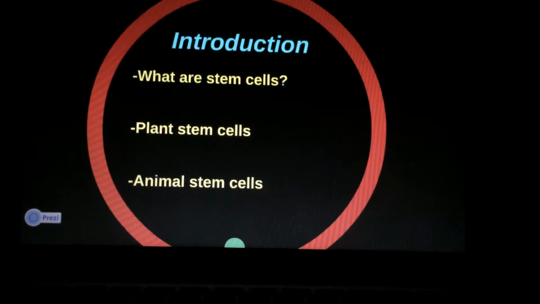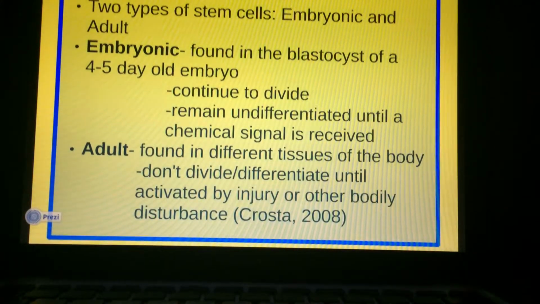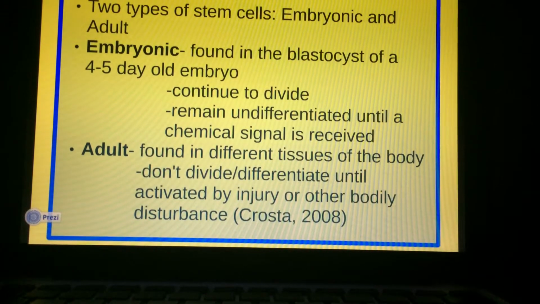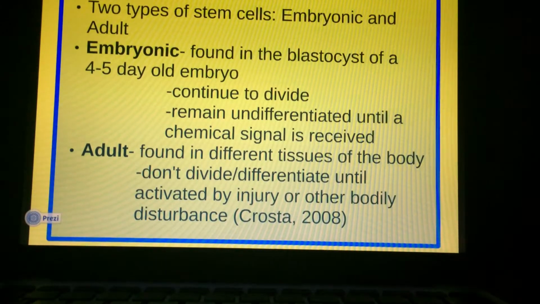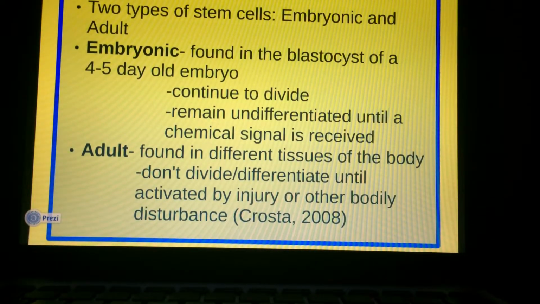Now let's talk about animals. There are two sources of stem cells found in animals. The first source is in embryos formed during the blastocyte phase of development, and these cells are referred to as embryonic stem cells. Embryonic stem cells continue to divide and remain undifferentiated until a chemical signal is received telling them which cell they will develop into.